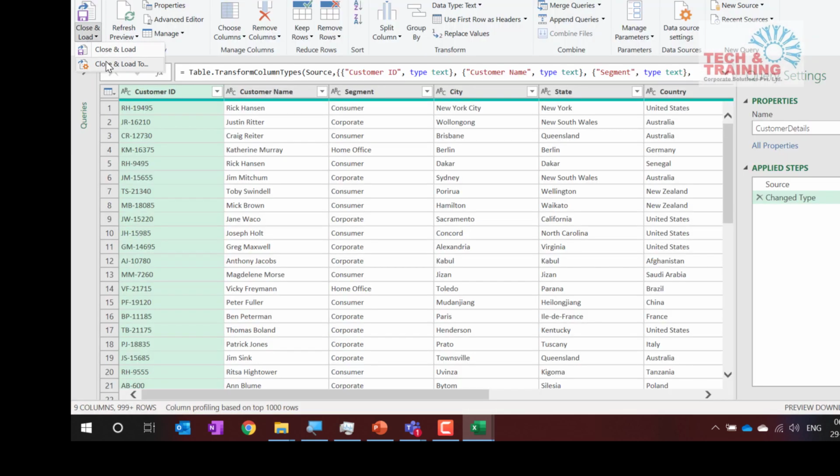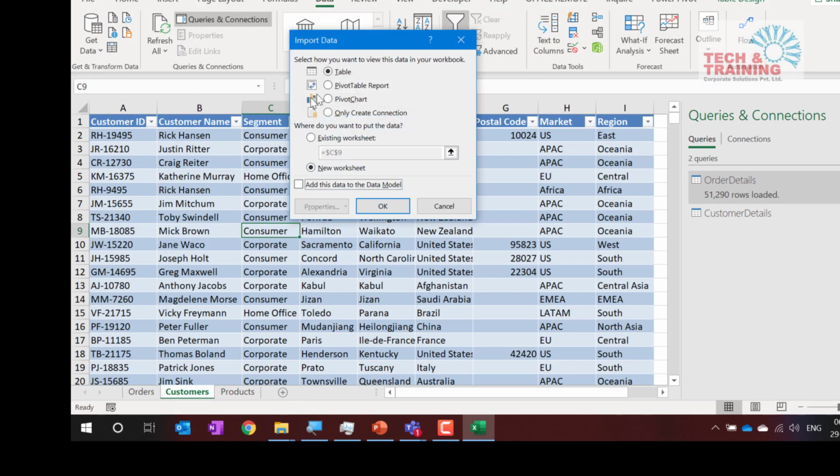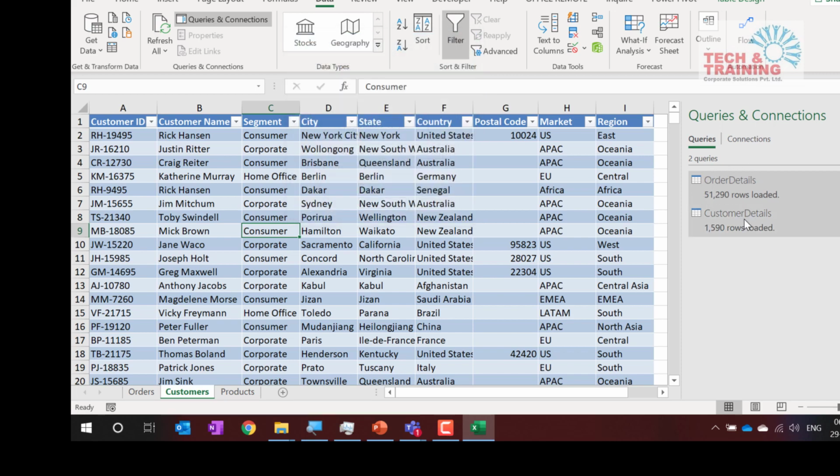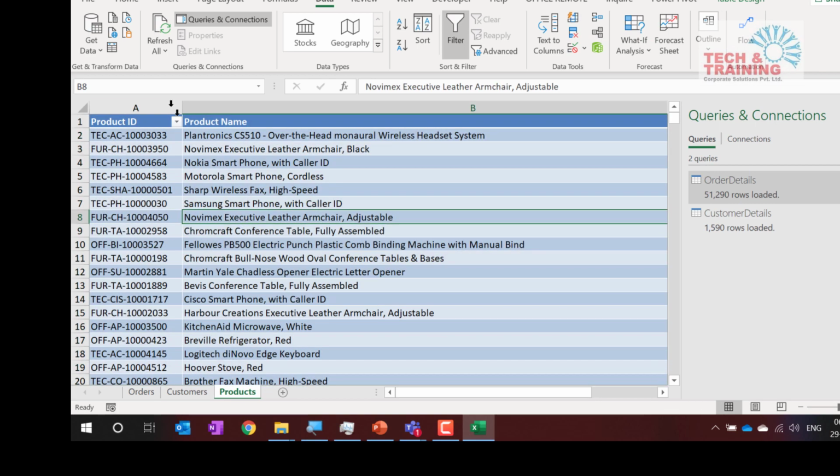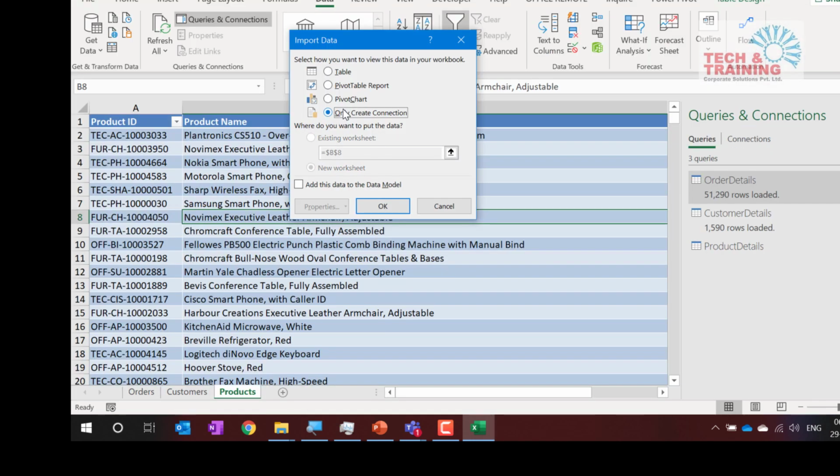Similarly, we'll go to the customer sheet and do the same step: Data, From Table or Range, then Close and Load To. Do not click on Close and Load, click on Close and Load To. Here you have the option Only Create Connection, and check the box that says Add this data to the Data Model, then click OK. So now customer details have been imported. Now we'll repeat the same process for the next table: not Load but Load To, Create Connection, Add this data to the Data Model.